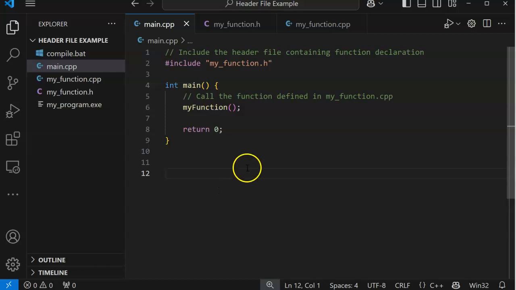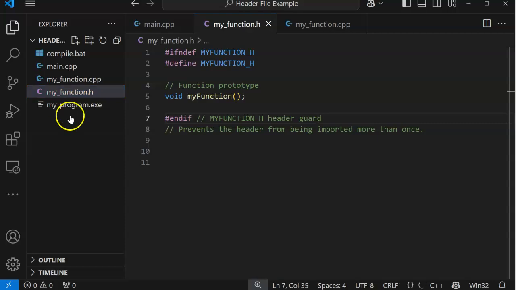So here is my main, right? I'm calling the function. Now I do have to include the header file. Well, what's a header file? Let's take a look at what a header file is. Notice there's 3 files. So if I'm going to include a function in a separate file, which would be a module in Python, I actually have to have 2 files.